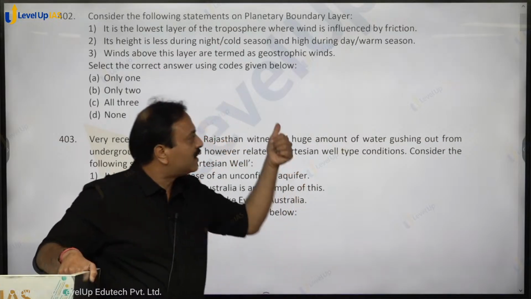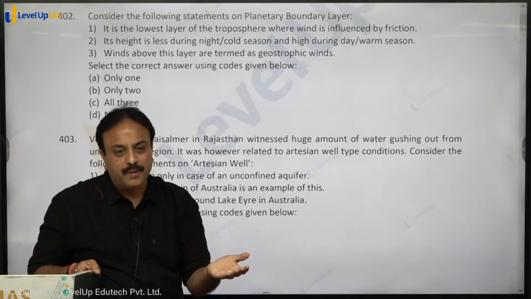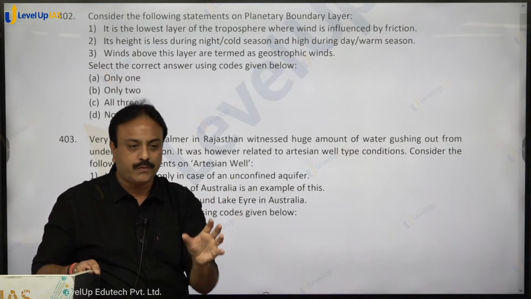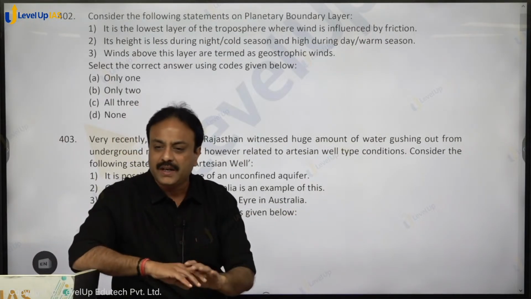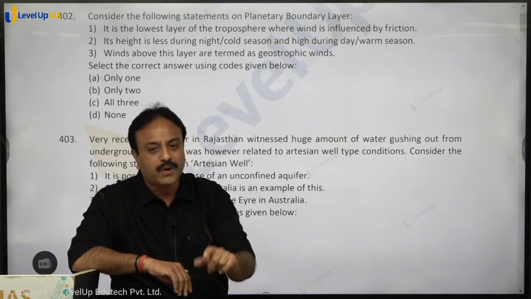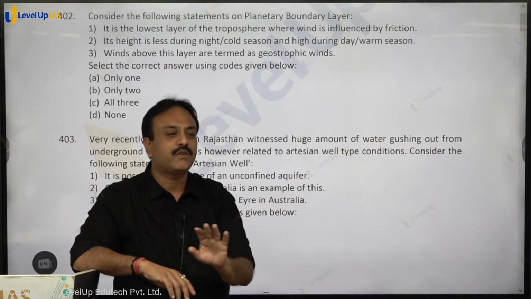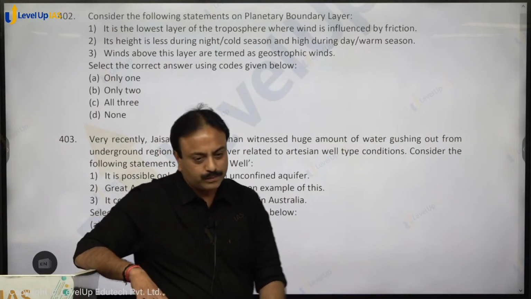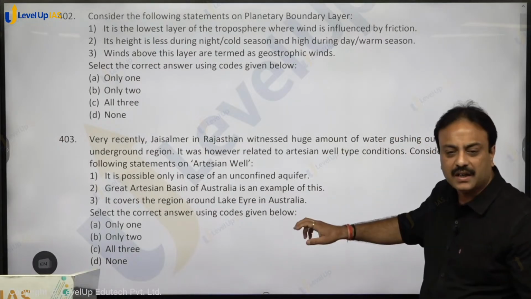But after that, the air was not able to go up. Because air was not able to go up, convection stopped. So what happened? It was like a pollution dome which got formed over here. Due to the formation of that pollution dome, the lower atmosphere was flooded with dust and the air quality worsened over a period of time. Next day morning, if you have noticed again, as the impact of the sun increased, convection started and the atmosphere was comparatively better than last evening. Clear on that? So all the 3 statements hold true. So option C, C for cat, shall be the right answer. Clear on that?